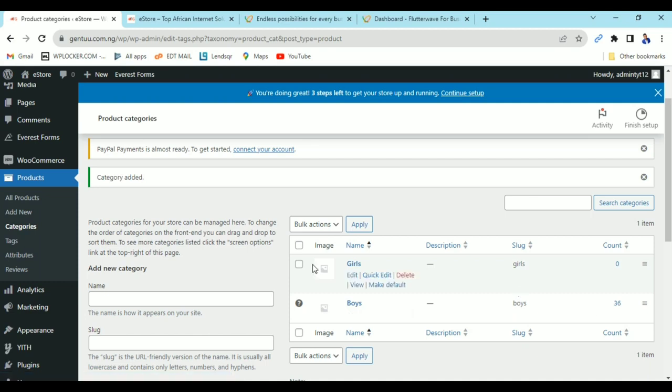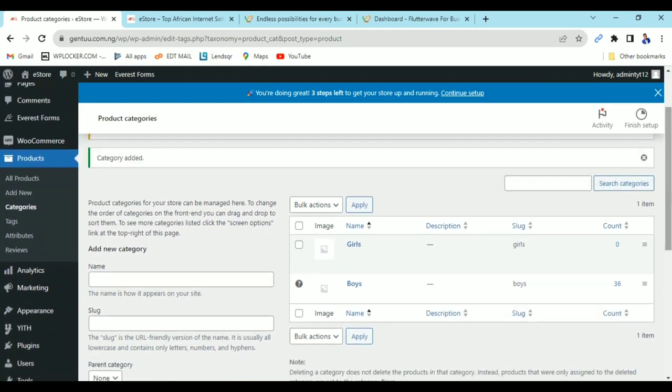Now the next section we are going to work on is how to add a product. You come to product. We have all products. This is if you want to check the products you have added. Then add new if you want to add a new product. Don't forget all these options coming under it are options of product. So I'm going to click on add new.